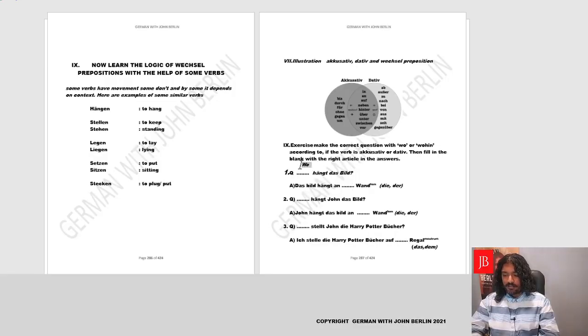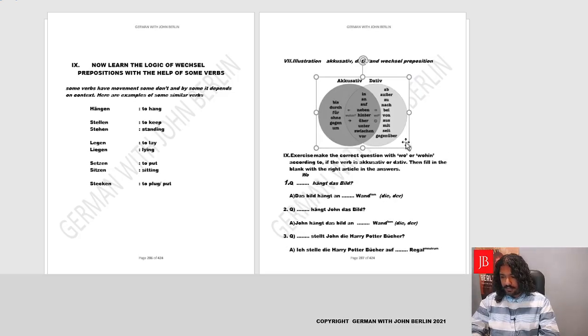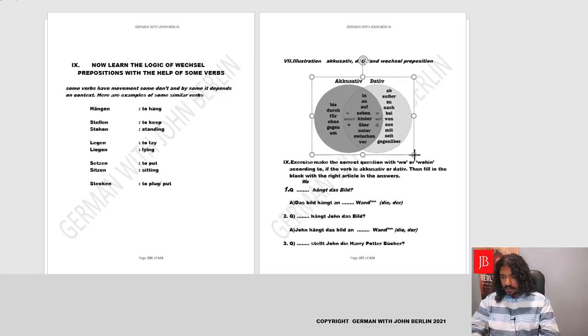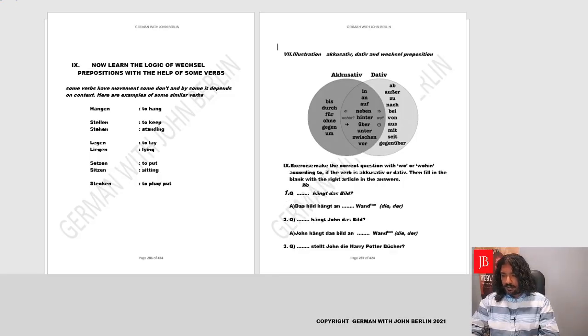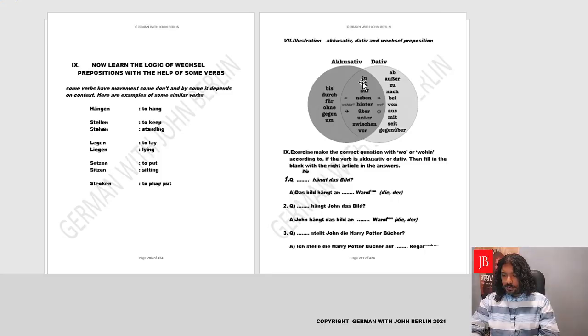So basically wo, as we learned earlier, is dative. Yes. So we'll be using, let's make this a little bigger so that people can see it properly. Let's make a little space. So we are talking about prepositions, that is an. Now an, you could figure it out, it's in the middle list. So we don't know is it accusative or dative. We need to determine by looking at the question. The question is where is the picture hanging? That's wo. Wo is immer dative. So we know that we'll need to make dative here.